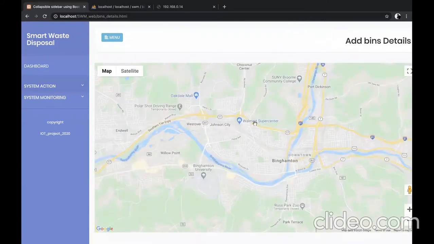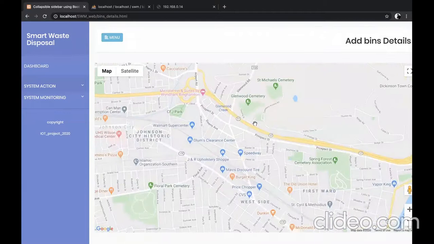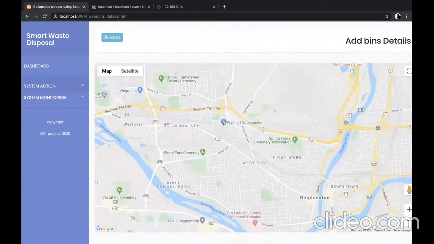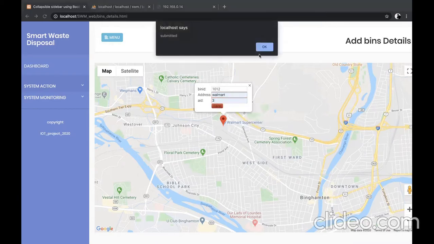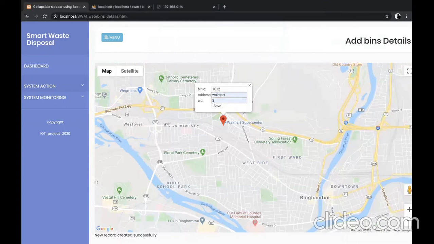So let's say I'm clicking on this Walmart. So here we can give, say, 1012. Address is Walmart and AID 3. Save. Submitted. You can see here the new record has been created successfully.